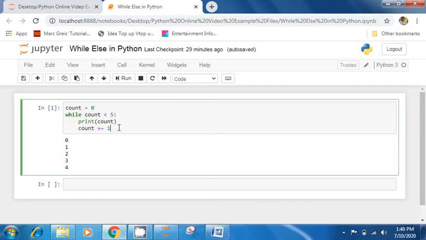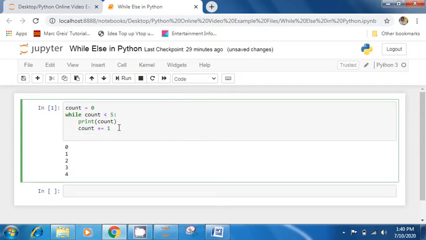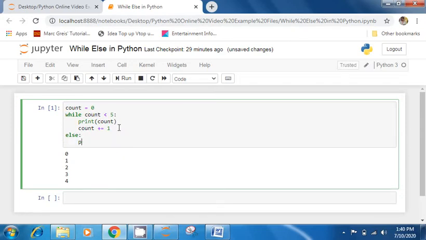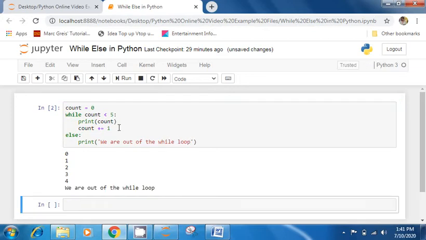Now let's use the else loop just like we are using it in for loop. So else colon print, let me print something. Okay, we are out of the while loop. You can print any message just to check the conditions. Okay, so as we are expecting in for else also, this else is not within this while block, it is outside while block, so every time it has to be printed. So whatever message will be in else, this will get printed.